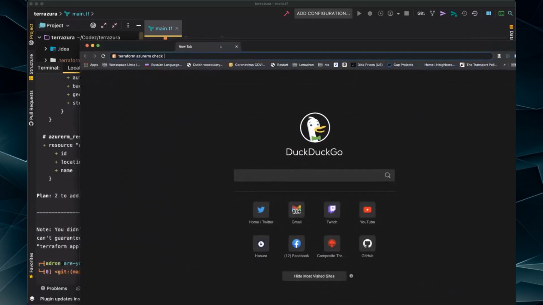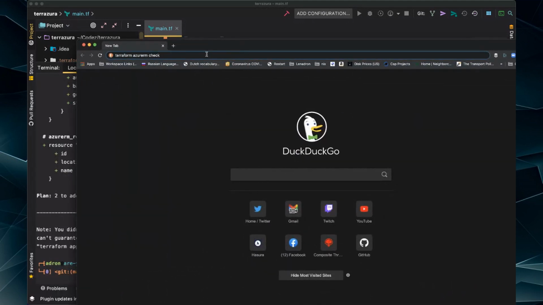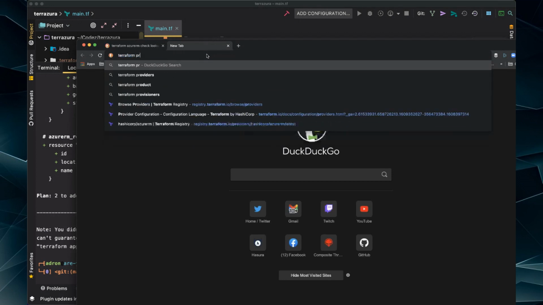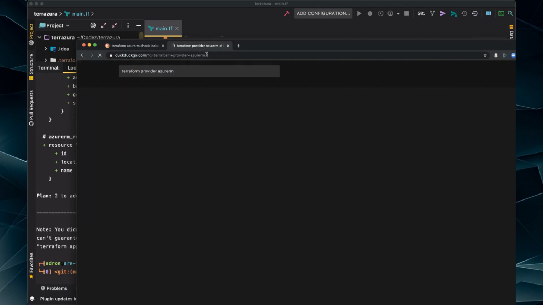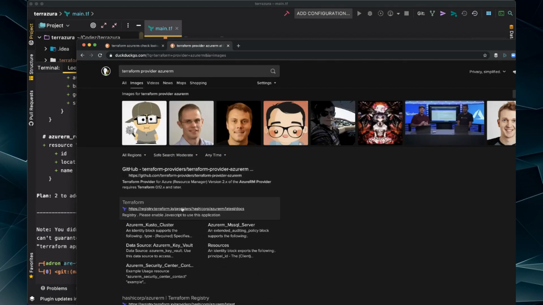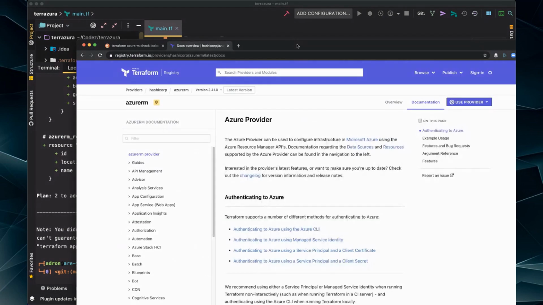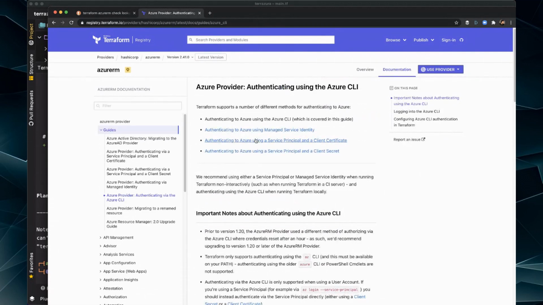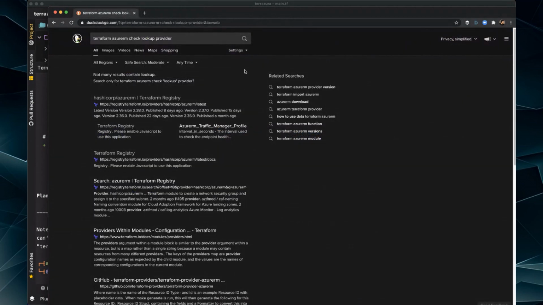I'm looking up now as I'm trying to figure out, what is it? Terraform, Azure RM provider. Is it Terraform provider, Azure RM? Yeah. So using the CLI, yes, using the Azure CLI. Service principal. Oh, service principal. That's what I'm trying to look up. Azure RM, service principal.